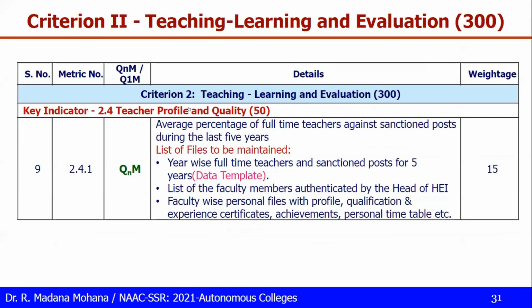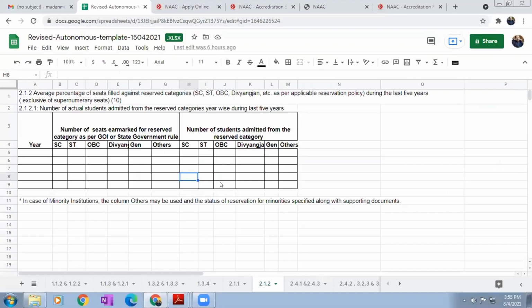2.4, that is the next key indicator, teacher profile and quality. So 2.4.1, which is quantitative: average percentage of full-time teachers against sanctioned posts during the last 5 years. The governing body at college level has provided this every year. How many seats are sanctioned, then how many seats are filled, there is faculty recruitment. One important point: the actual recruited faculty should not be more than the sanctioned posts. Whatever the sanctioned post count, only up to the maximum of that count can the actual faculty be filled. For this also, data templates are there.